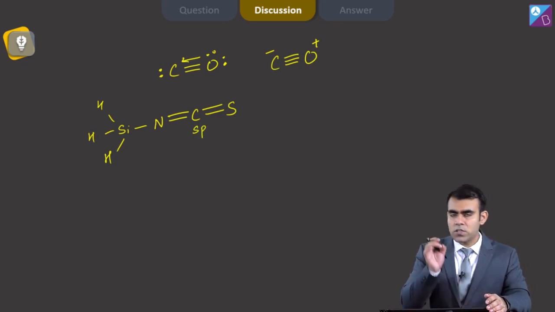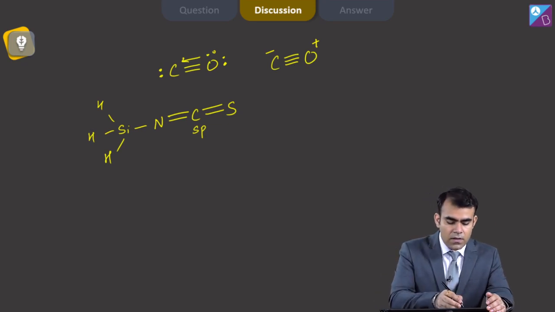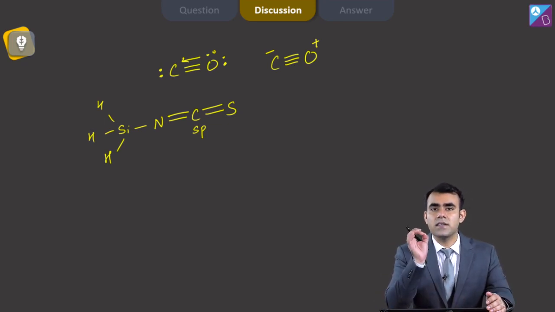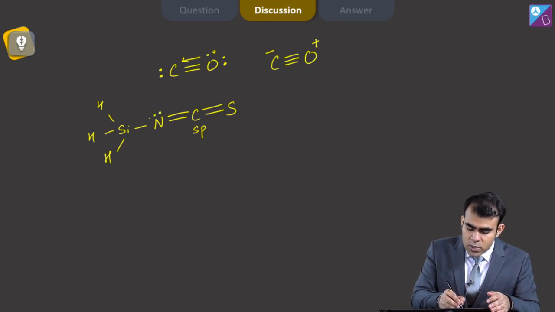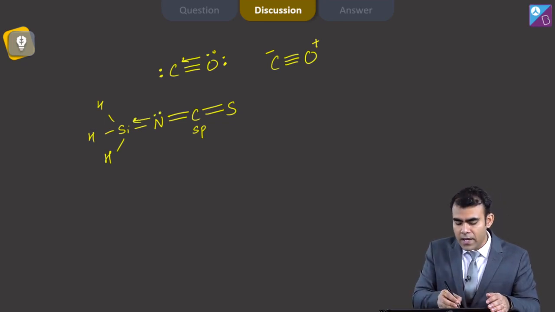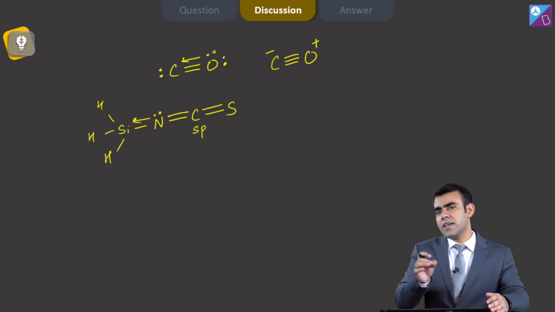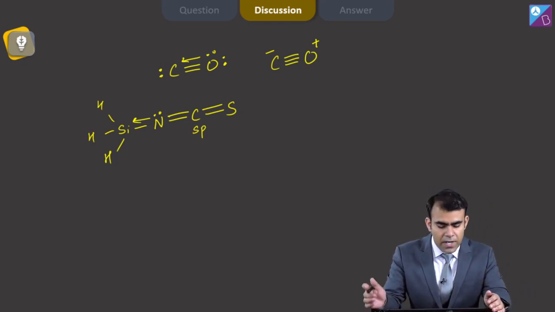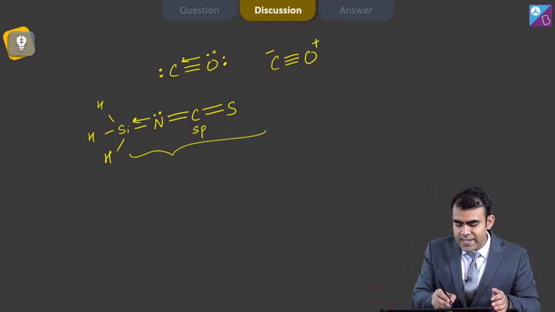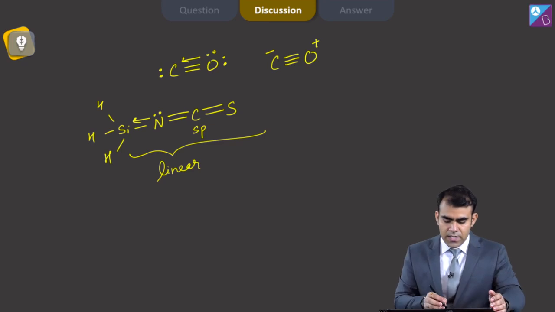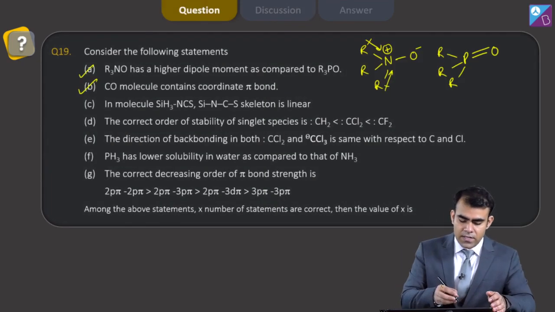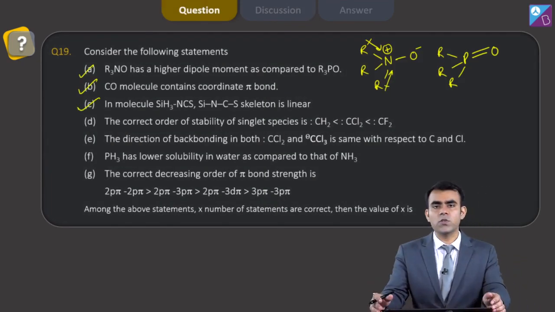Also, because of the presence of vacant d orbital on silicon, nitrogen can donate its lone pair here, and its hybridization also becomes sp, and because of that this is linear in shape till silicon, nitrogen, carbon and sulfur. So yes, this statement is also correct.